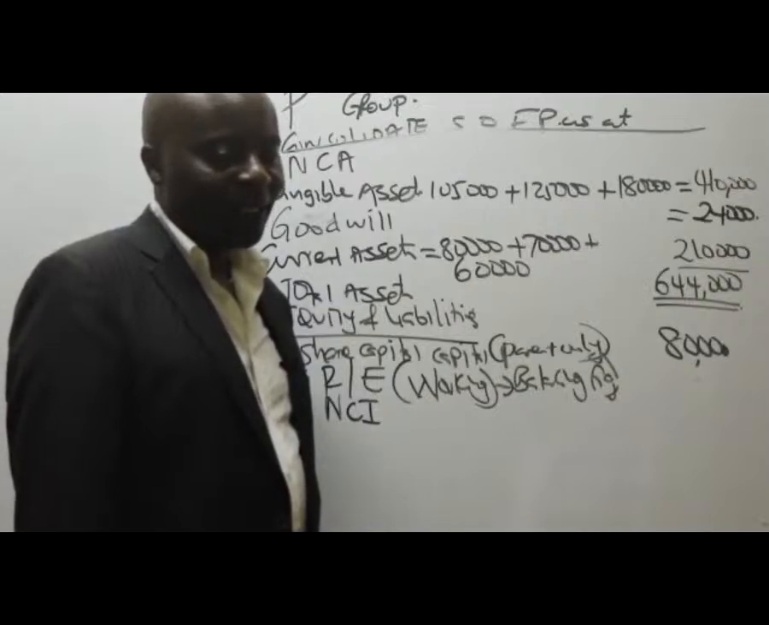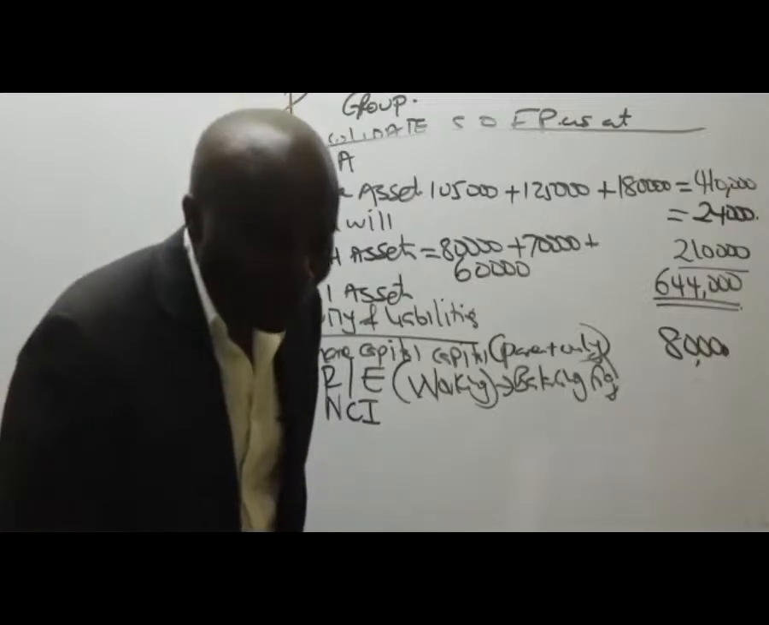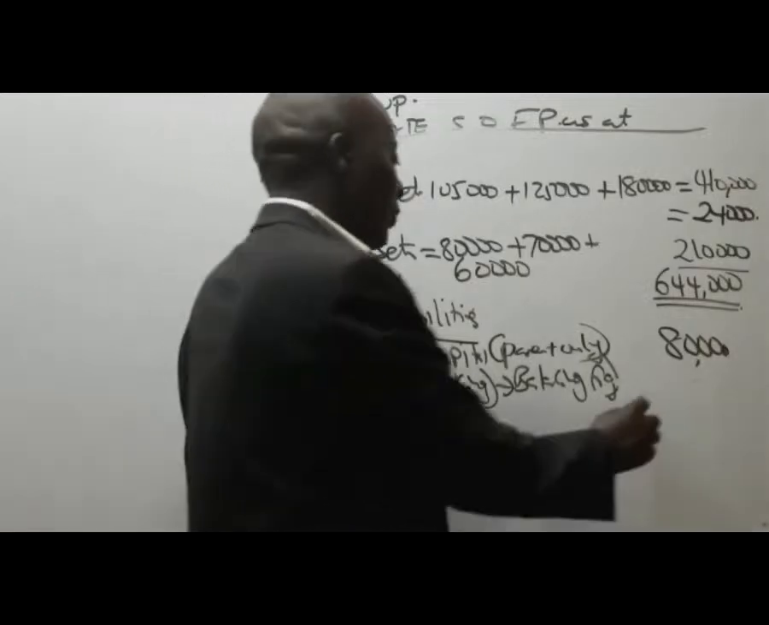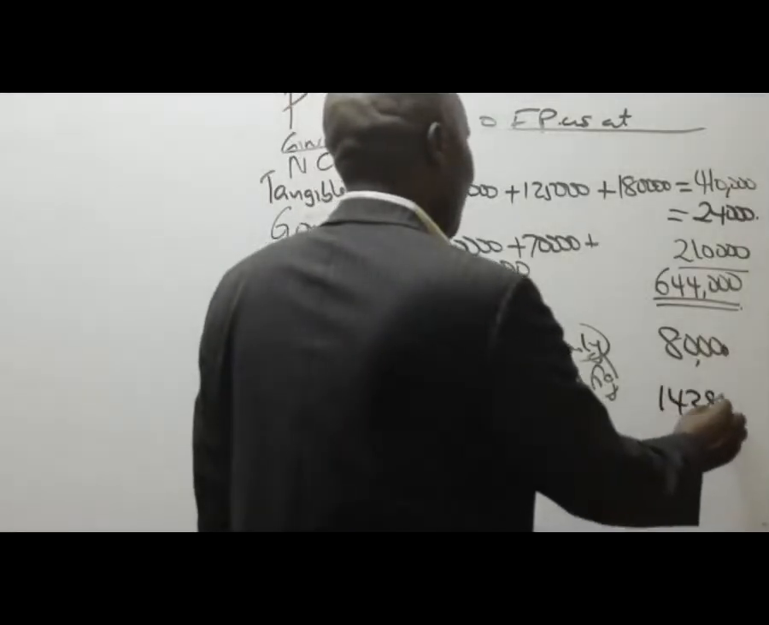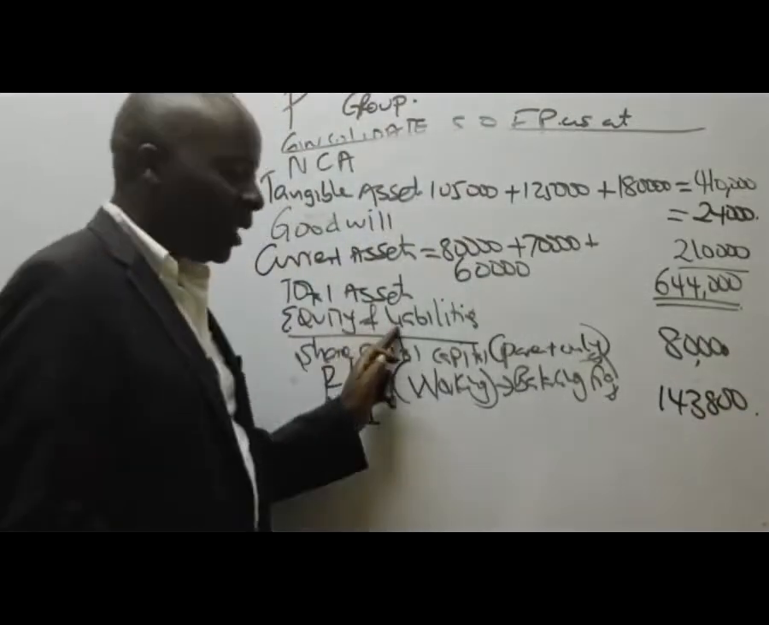NCI. Is there somebody who is able to remind us the figure of NCI? 143,800. Thank you very much. 143,800. After this, of course, we know next is liabilities.